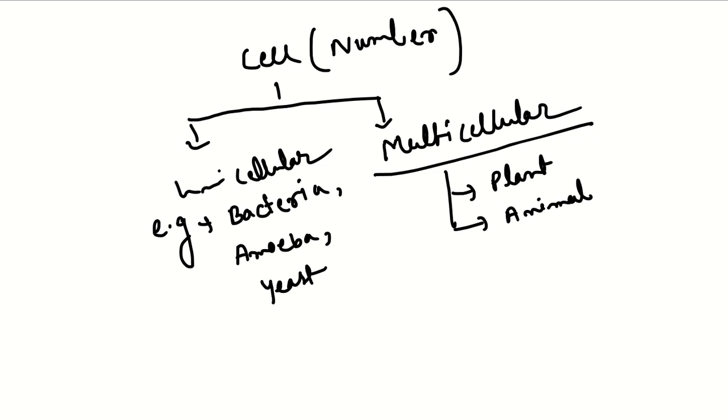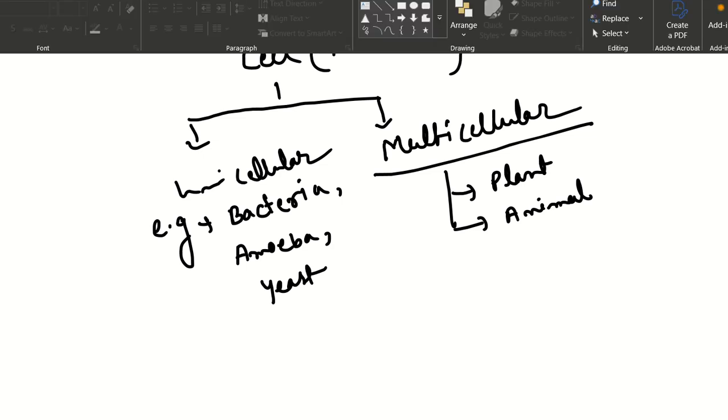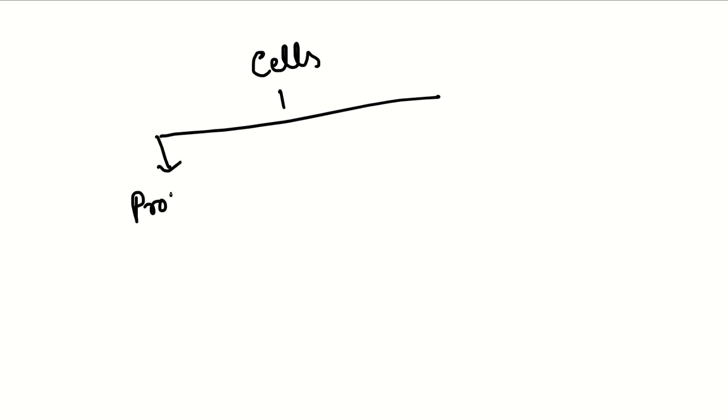Now we can also divide cells according to structure. Cells are majorly two types. According to structure, one is the prokaryotic cell and the other is the eukaryotic cell.